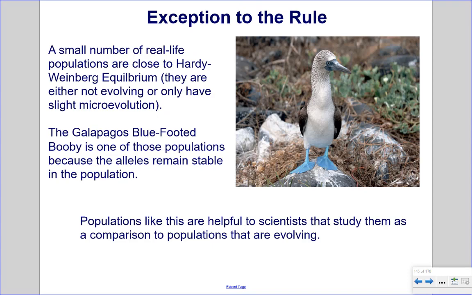Exception to the rule. A small number of real-life populations are close to Hardy-Weinberg equilibrium. They are either not evolving or only have slight microevolution. The Galapagos blue-footed booby is one of those populations because the alleles remain stable in the population. Populations like this are helpful to scientists that study them as a comparison to populations that are evolving.